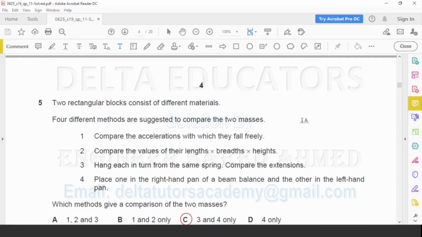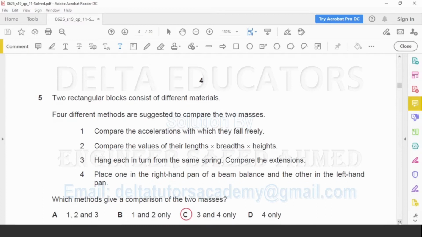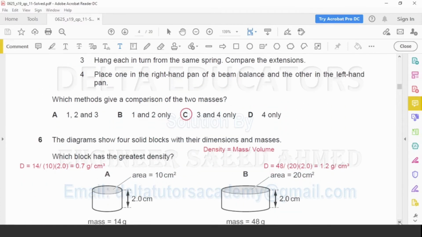Number 4. Place one in the right hand pan of a beam balance and the other in the left hand pan. Yes, we can compare because here we are using physical balance, and by physical balance we can calculate the masses. So here we can compare the masses by using a physical balance that is given in point 4. So we can compare the masses in number 3 and in number 4. 3 and 4 only is given here in option C. So correct option, option C.